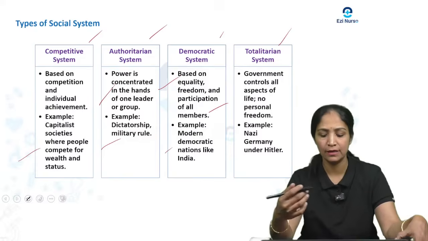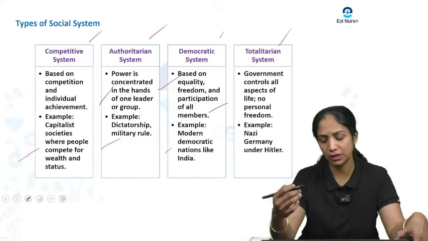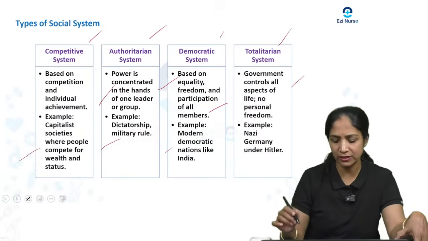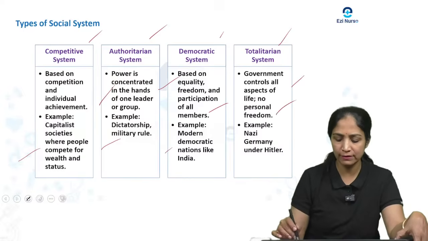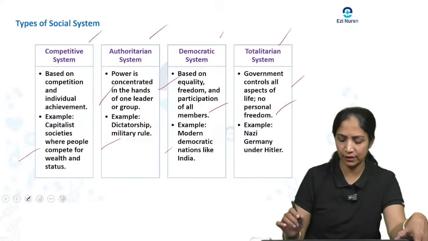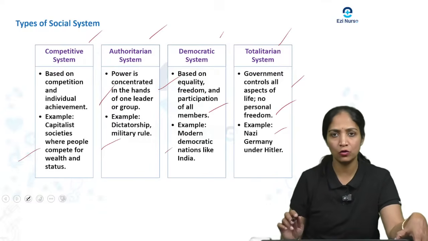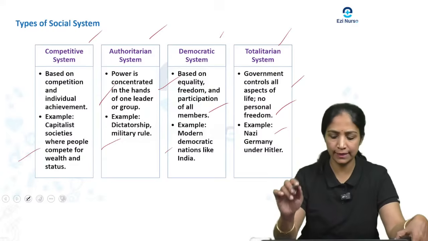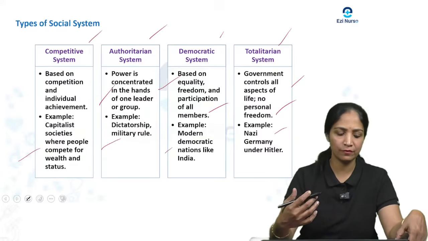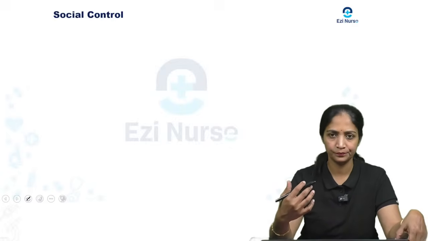Then the totalitarian system, where the government controls all aspects of life and gives no personal freedom, for example Nazi Germany under Hitler. So these are the different types of social system.